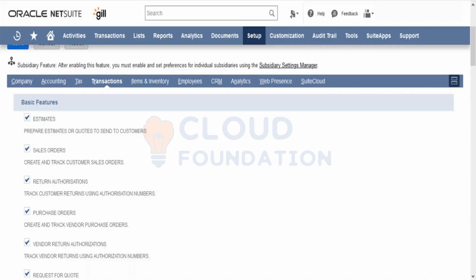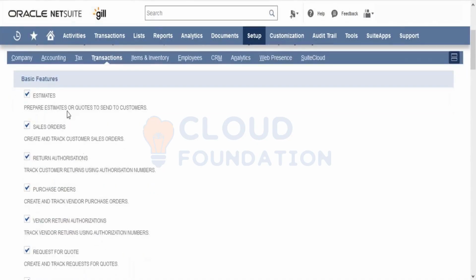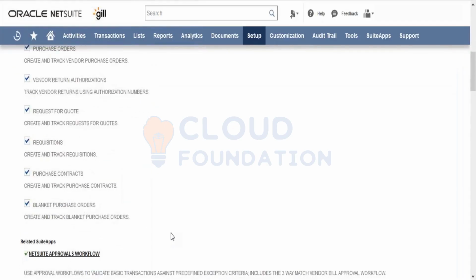Let's start with the transactions now. Which transactions would we like to have? Whether we would like to have estimates. Estimates are nothing but quotes as well. Whether we would like to use sales orders, return authorization, purchase orders, vendor return authorization. These are part of the standard modules. But in case we have procured the advanced procurement module, then these 4 options will also come in: request for quote, requisitions, purchase contracts and blanket purchase orders.